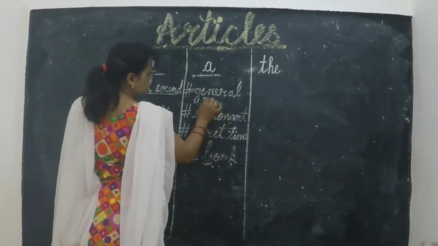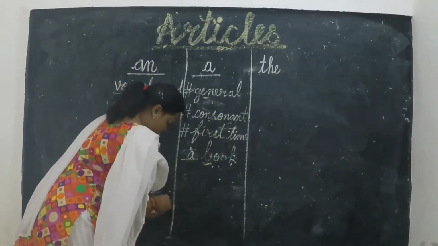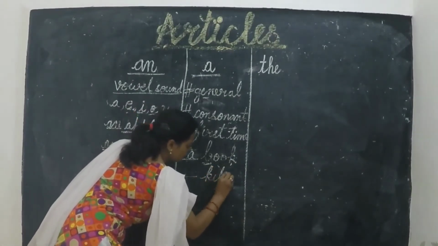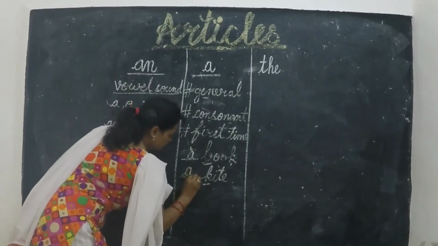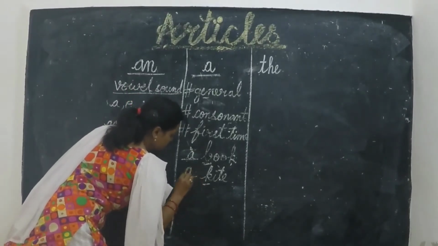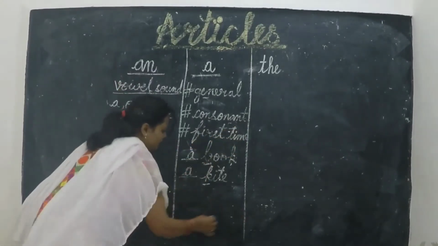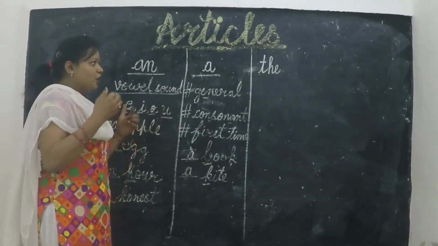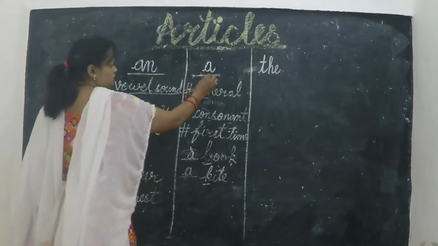It is also consonant and general. Then we use a. Kite, K is consonant and we use it as general. Okay, and first time, when I say a sentence first time, when I talk about anything first time, I use a.